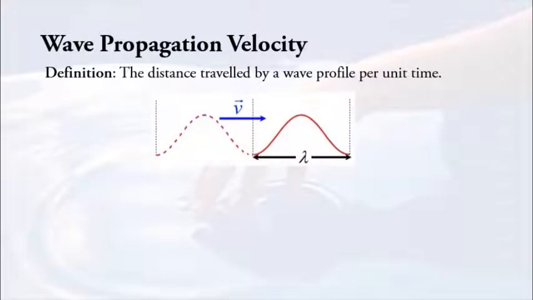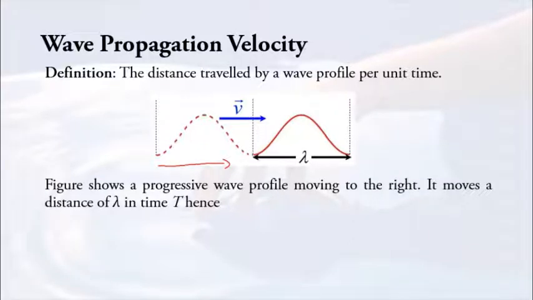Okay, so you look at this diagram, the wave is traveling from left to the right. You're going to look at what happens to this whole wave. You're not going to just look at one point. So the figure shows a progressive wave profile moving to the right. It moves a distance of lambda in time T. All right, so this is one cycle, it moves in an amount of time T. Therefore, we have v equals to lambda over capital letter T.